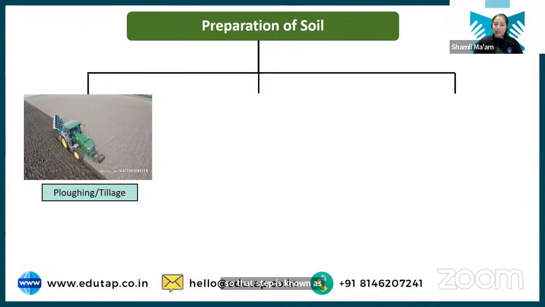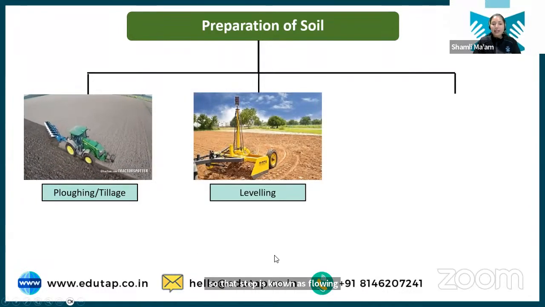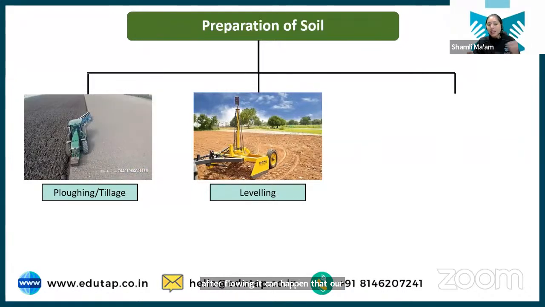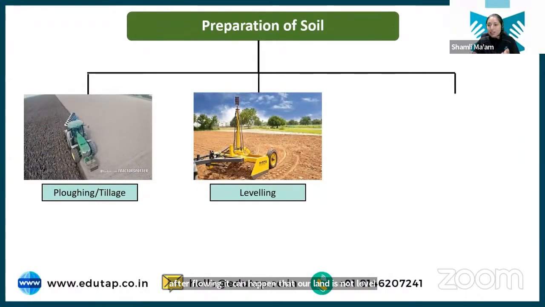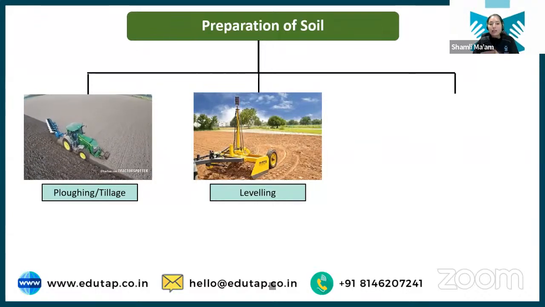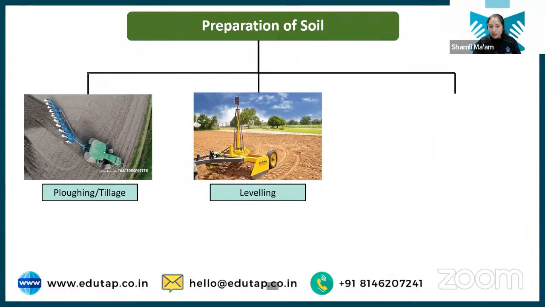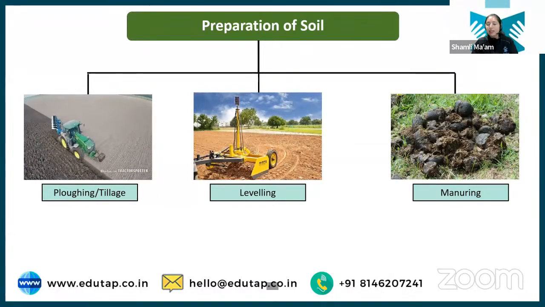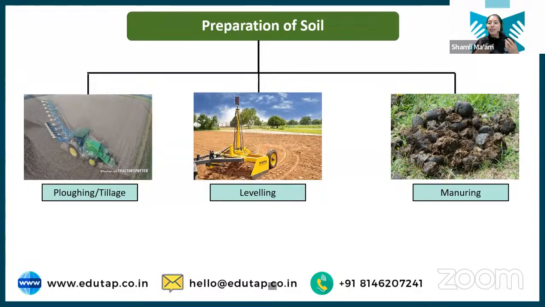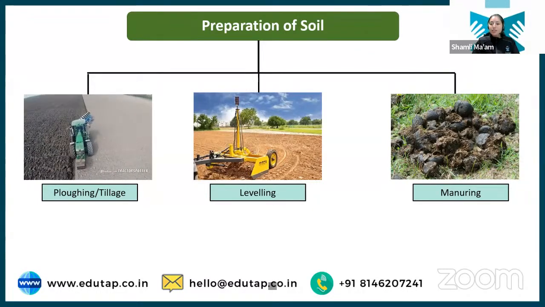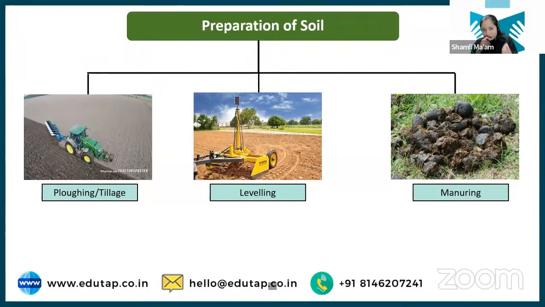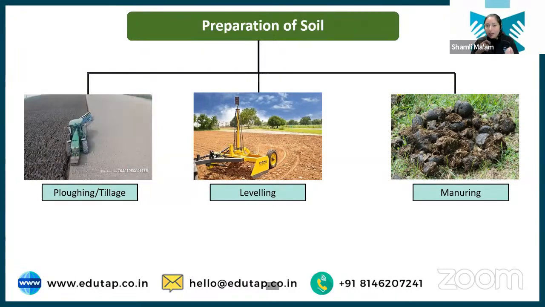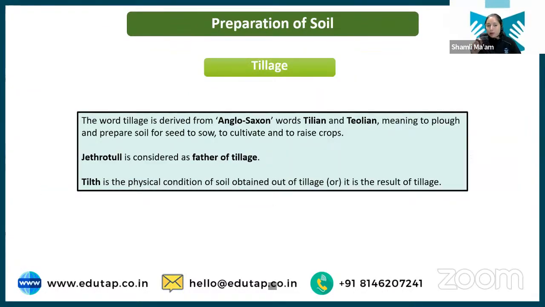Next, we have to level the land. See, students, after plowing, it can happen that our land is not level. It can be up and down, and leveling is very important because once the land is leveled, all your practices become easy. All the crops come to the same level, irrigation becomes fine, and everything is evenly distributed. So leveling is done after plowing and tillage, and then we do the manuring, means we add fertilizer to the soil before sowing the crop, so that we have enough nutrients in the soil, and when the seed germinates it can get nutrients from the soil and the plant can grow and produce a good yield.